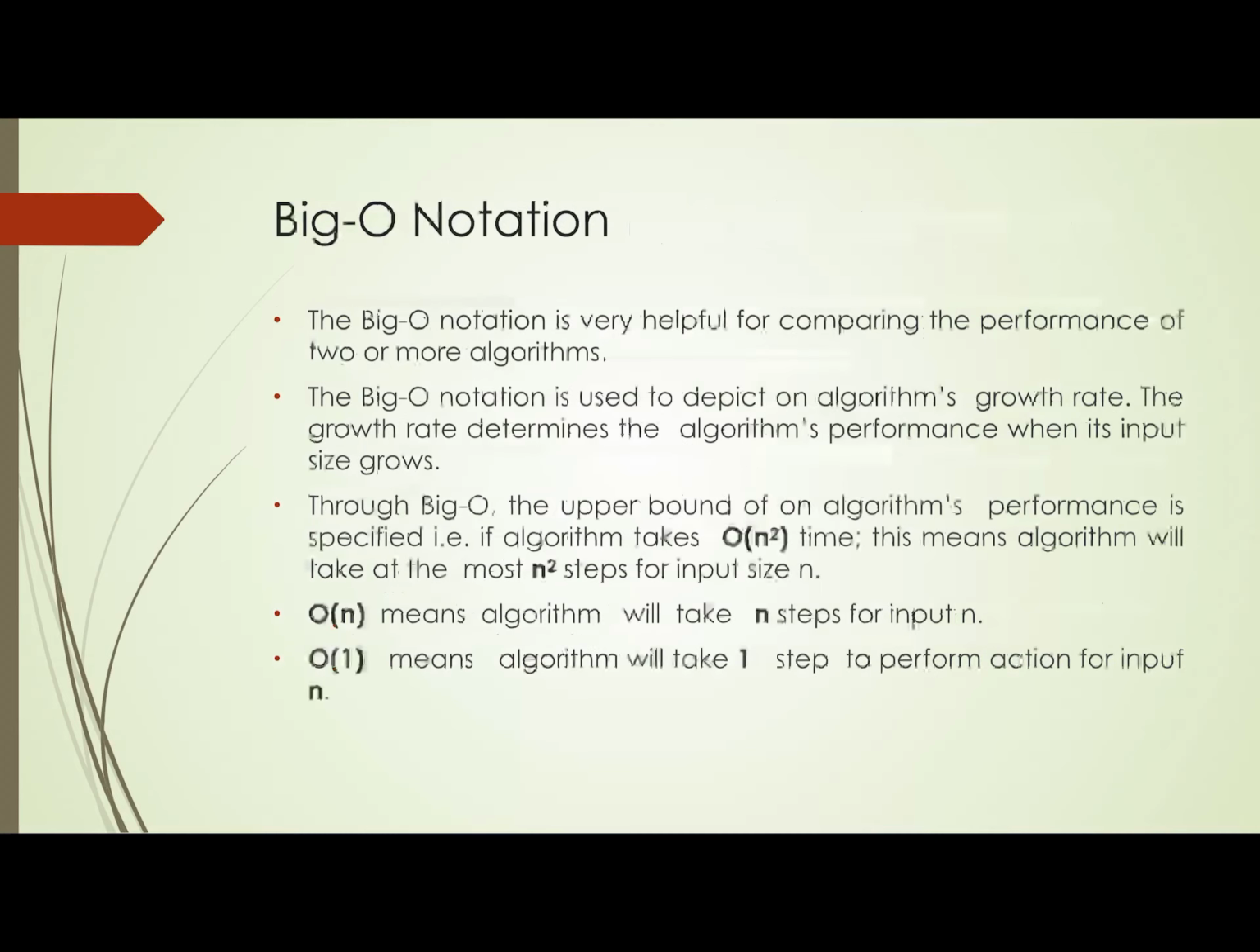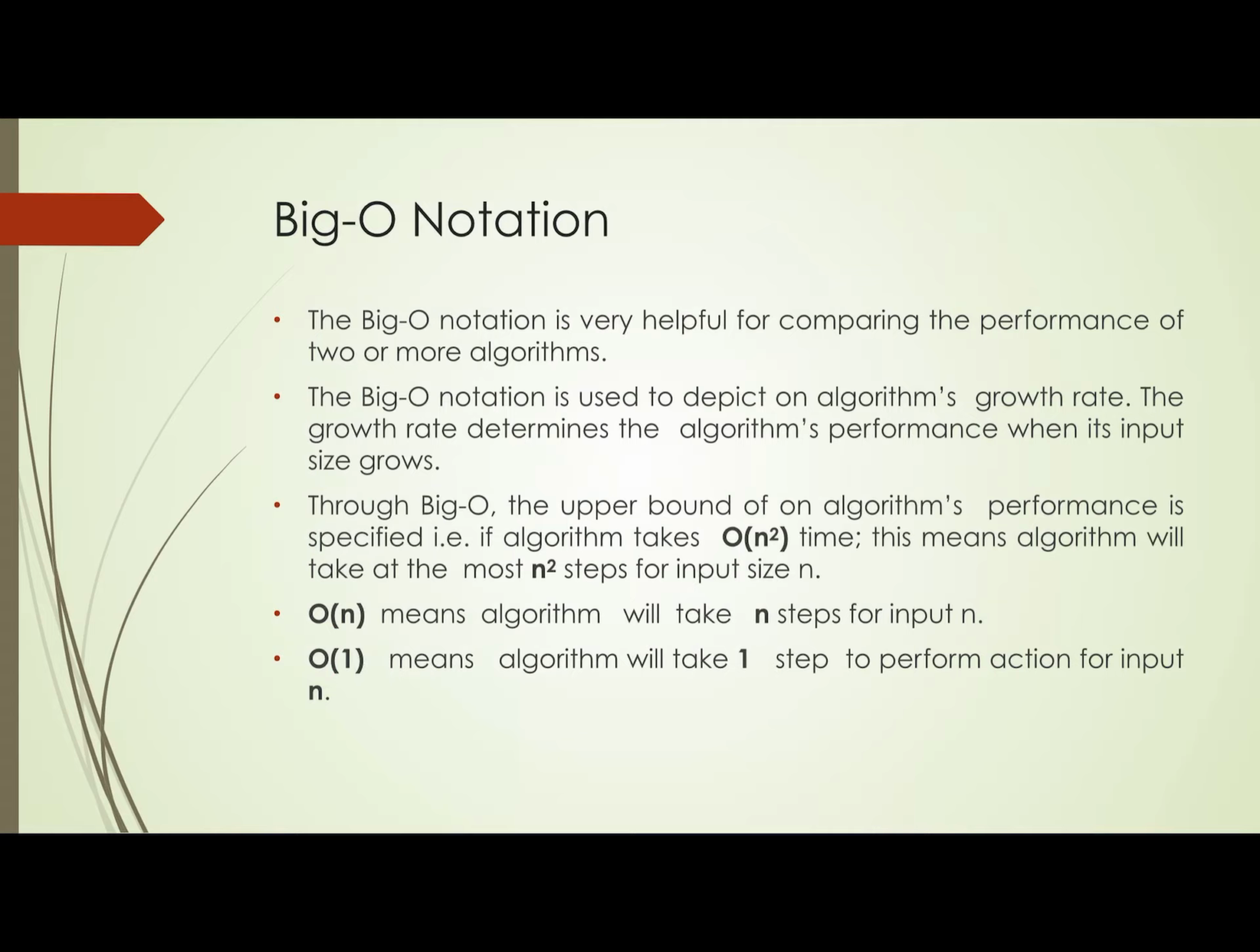Now the term is big O notation. What is big O notation? The big O notation is very helpful for comparing the performance of 2 or more algos. Whenever we read an algo, we first read the big O notation of that algo. The big O notation is used to discuss the growth rate of an algo. And what is the growth rate? The growth rate decides the algo's performance when the input size grows.